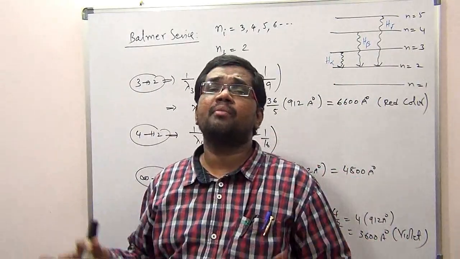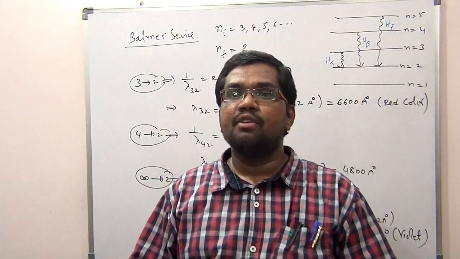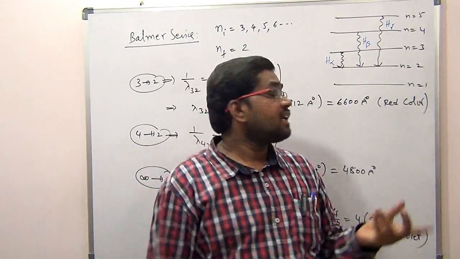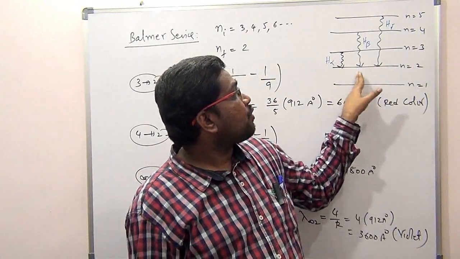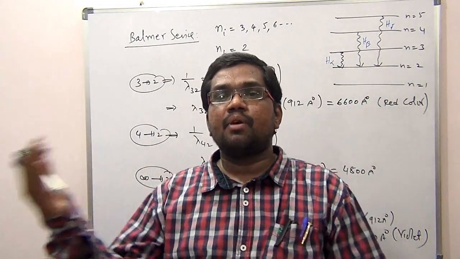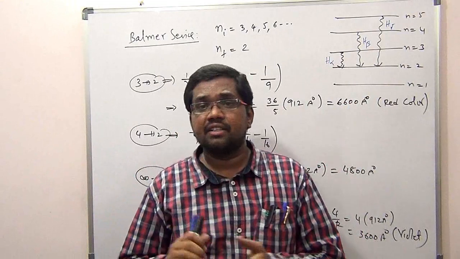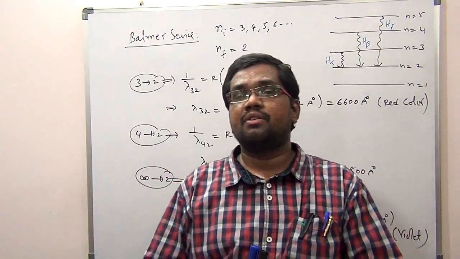To overcome this, where a line is divided into more lines, another model was proposed, Sommerfeld's theory, which we will see.